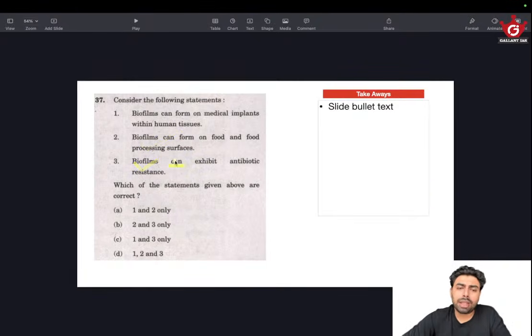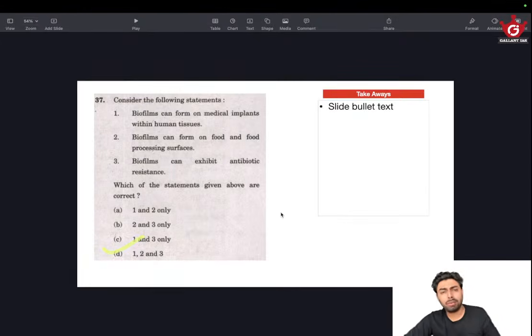They're all saying "can", and biofilms can actually do all of these. This is relatively harmless. If you look at it clearly, there is no need for any doubt. This is fairly straightforward if you don't overthink. That's where the not overthinking part of the exam mindset comes to your advantage. So 37D.